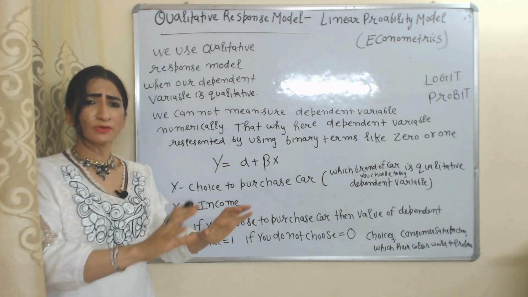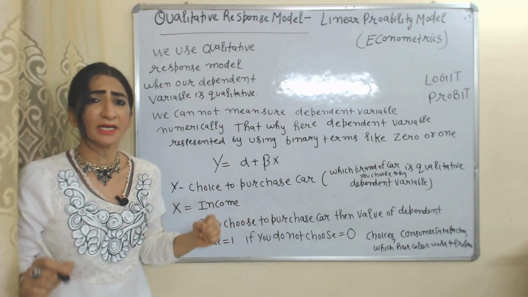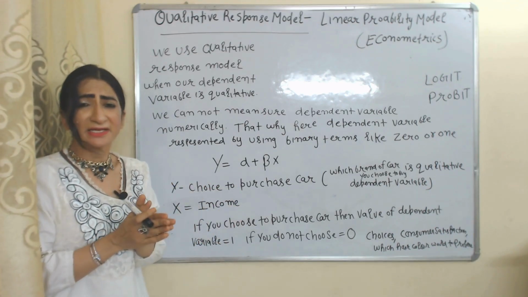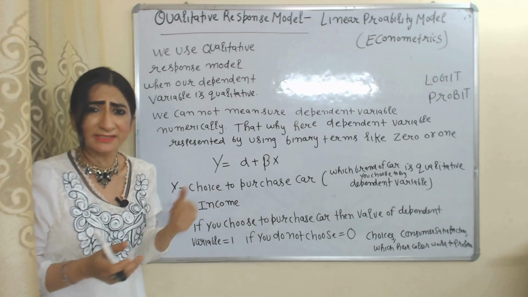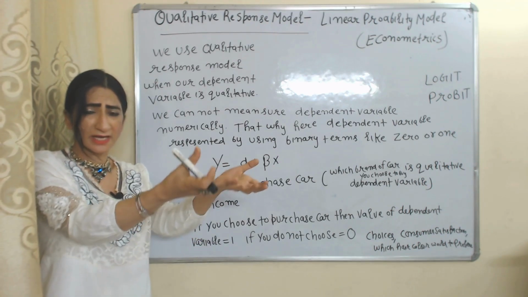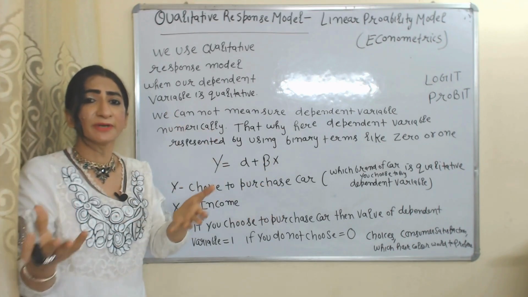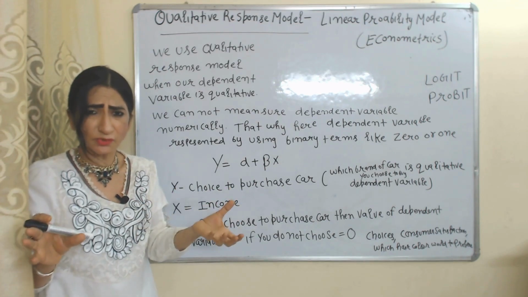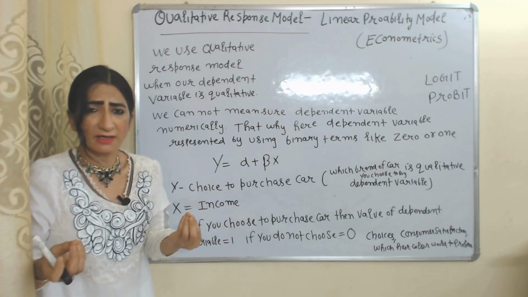For example, you can easily measure your demand in terms of number. How many goods and services are you buying? Can you measure your choices in terms of number? Which brand of car you will like to purchase? Which brand of car you would choose? Can you measure this in terms of number? Which hair color will you choose?